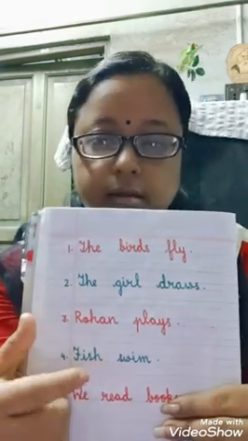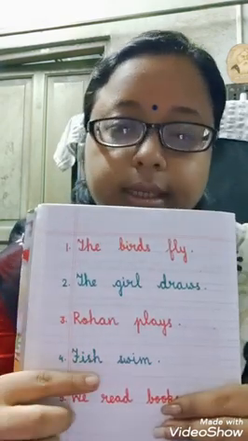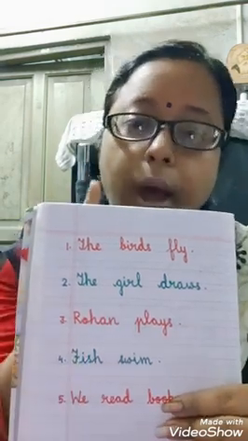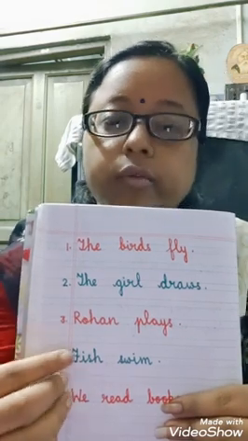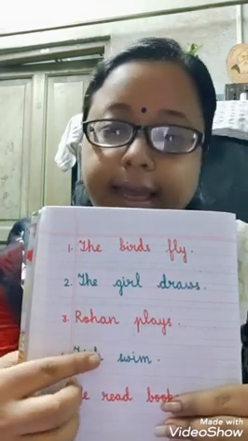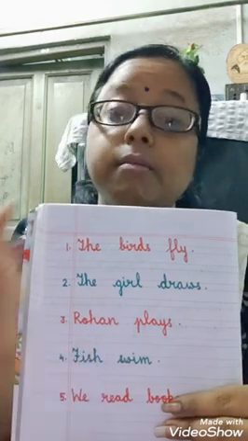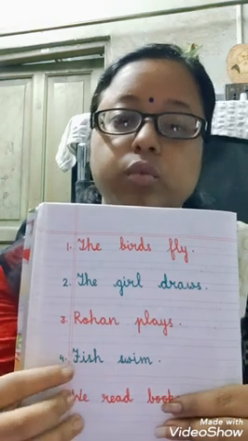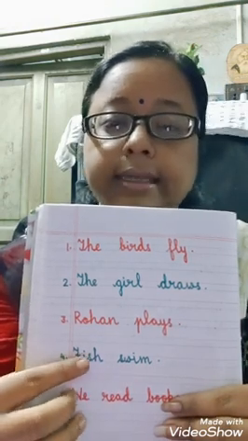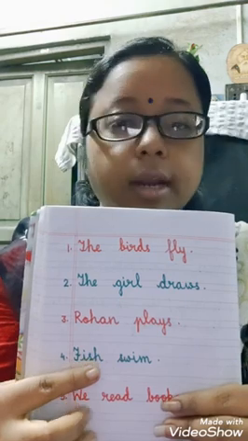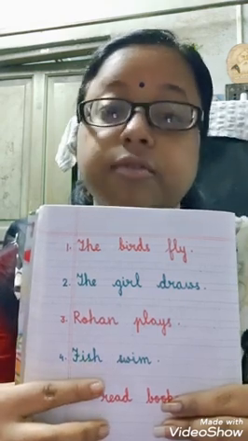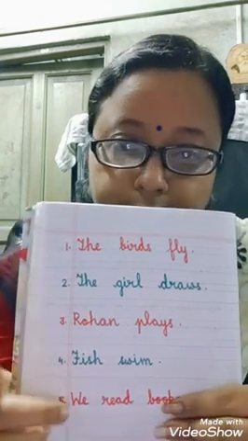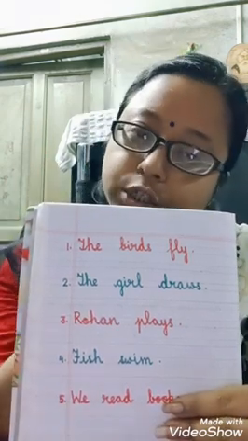Now children, before explaining this sentence I want to say one thing. If we are saying about one fish, then we will write FISH, and if there are many fish, 2, 3, 4, 5, 6 fish, then also we will write FISH. We won't write fishes in case of many fish. If there is one fish, then we will say fish.